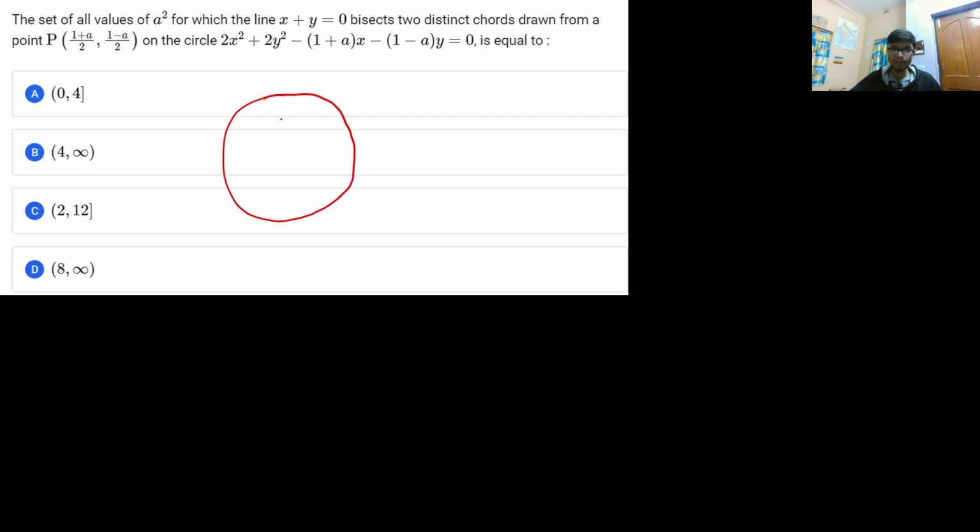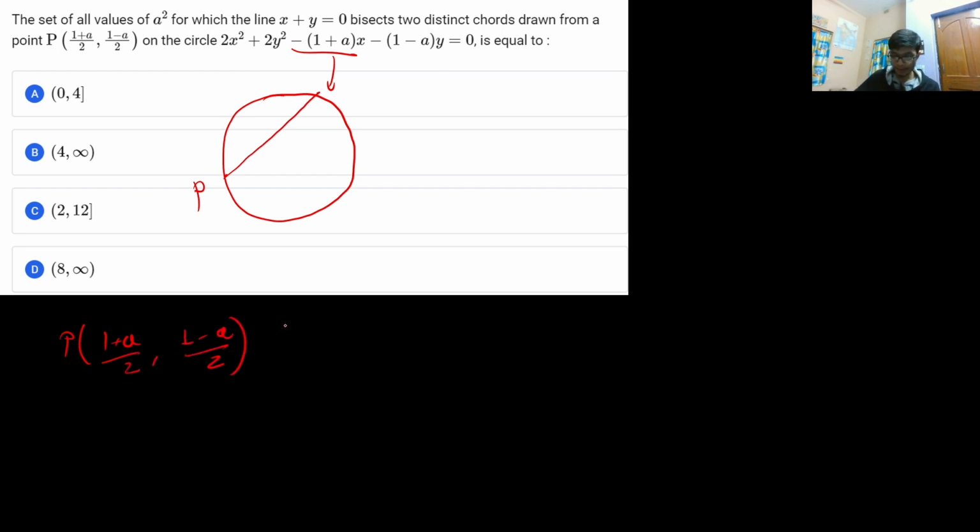So this is a circle, and this is the equation of the circle, which is given by this particular equation. It is saying that the line x plus y is equal to 0 bisects two distinct chords drawn from point P. So two distinct chords, let me draw a chord from point P. The point P is 1 plus a by 2 comma 1 minus a by 2.